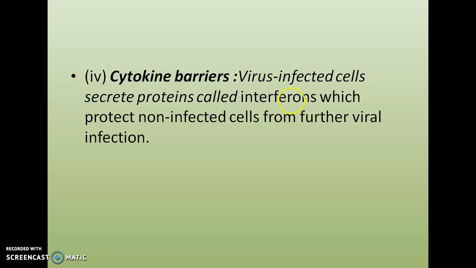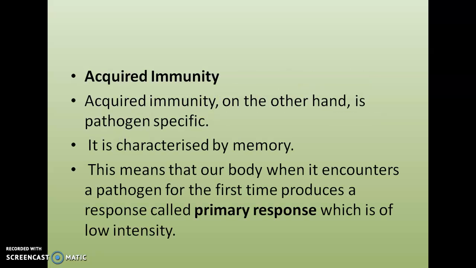So children, what is interferon? If a virus infects a person, that person's cells will have the ability to secrete a particular type of protein, that is interferons. These interferons are capable of protecting non-infected cells from further viral infection. Clear? So these are the four types of innate, inborn barriers found in the body of a human being.